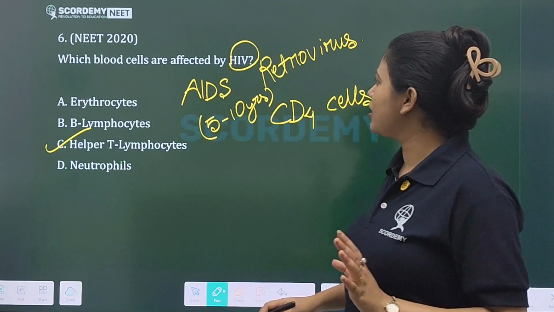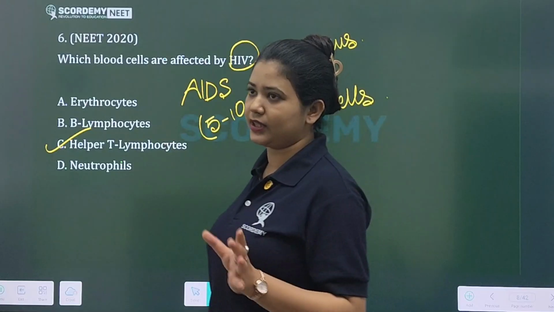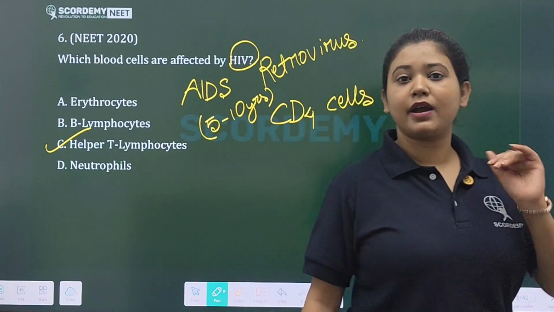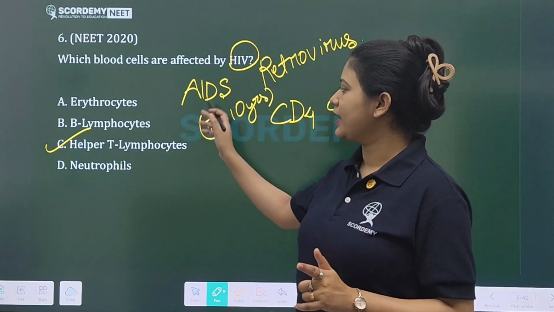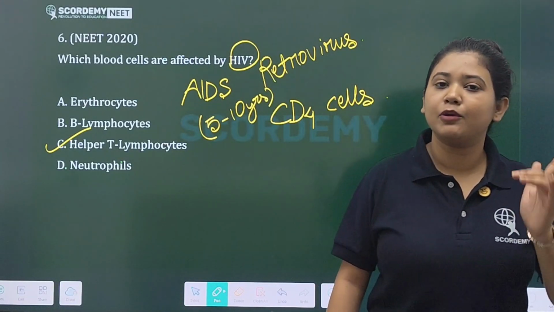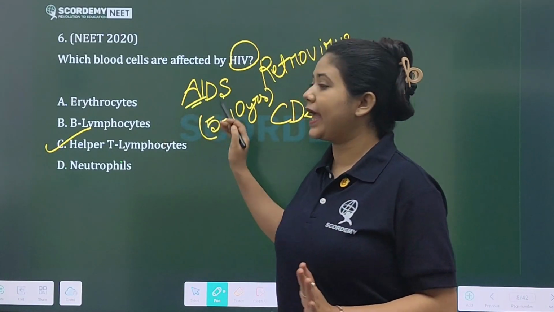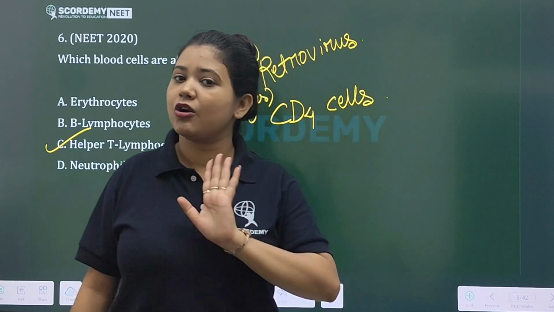Why? Because AIDS is usually the last stage of your HIV infection, and that is why it is known as acquired immunodeficiency syndrome. The full form of AIDS is acquired immunodeficiency syndrome. There is no cure to it. AIDS is not curable. Remember this, AIDS is not curable.